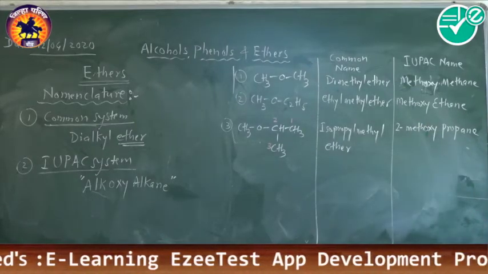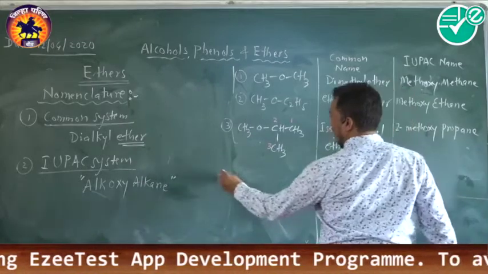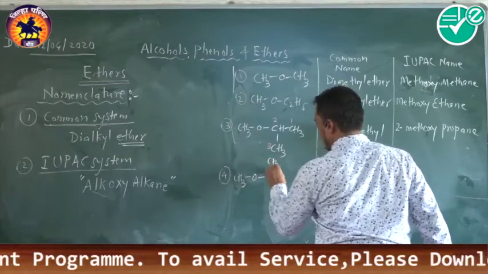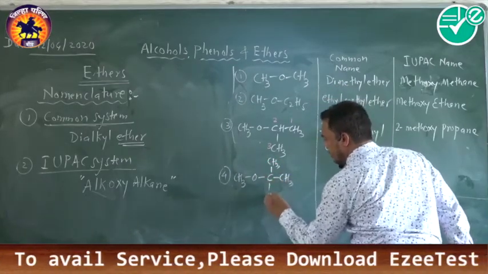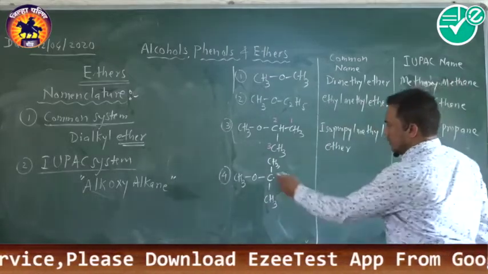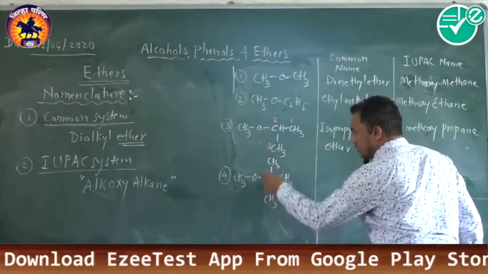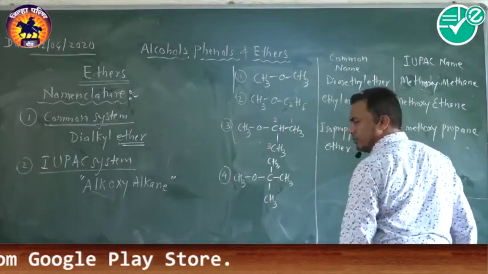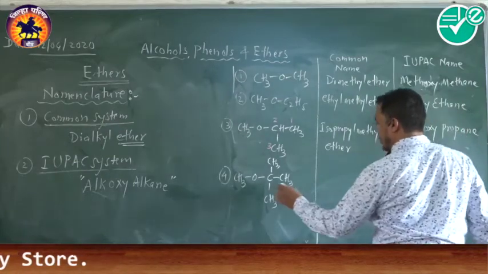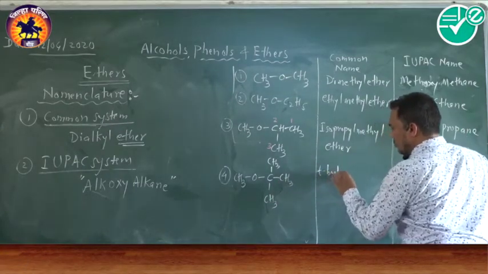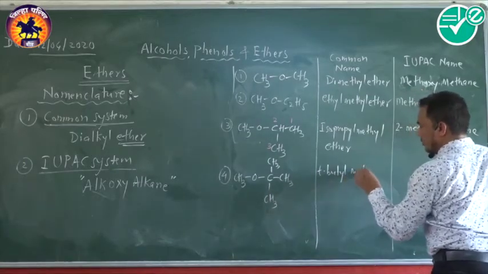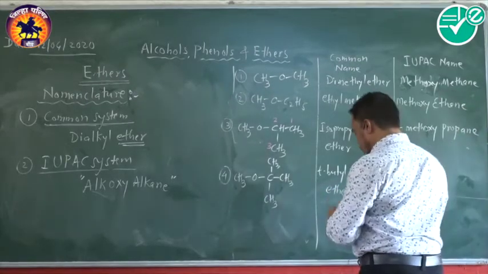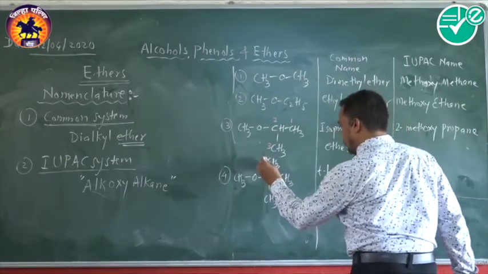propane. One more, we'll take an example of a slightly more complicated structure. Look here. Now this group is a tertiary butyl group. It consists of 4 carbons. So for the tertiary butyl group, we'll write the common name as tertiary butyl methyl ether. Now we have to name it by IUPAC. So we have to number it.